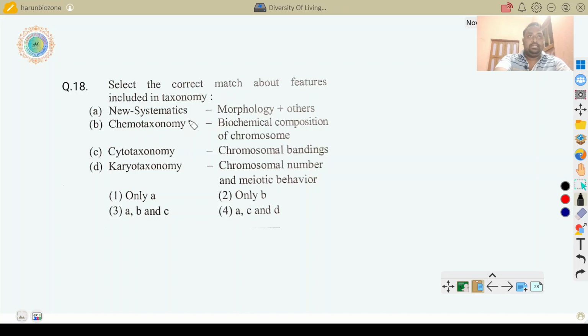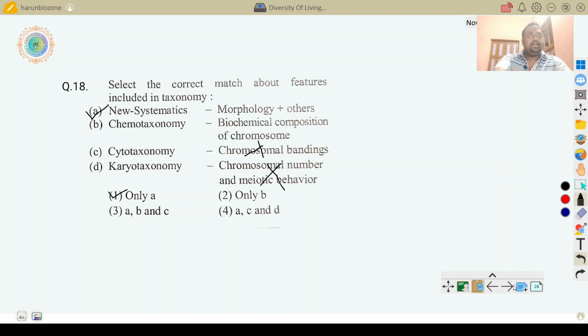Chemotaxonomy means biochemical composition, not of chromosome, but biochemical composition in plant or in organs or in cell or tissue. Cytotaxonomy, chromosomal banding: cyto means cell, so cellular structure and cellular function belong to cytotaxonomy. Karyotaxonomy, chromosomal number and meiotic behavior: it's false because karyotaxonomy means nuclear structure. Karyo means nucleus, cyto means cells, chemo means chemical composition. So here only A is the right answer.